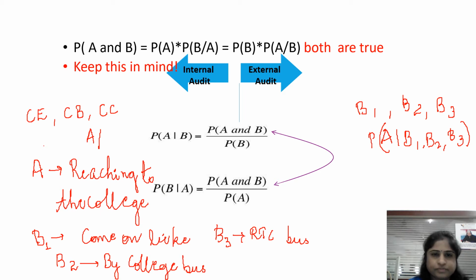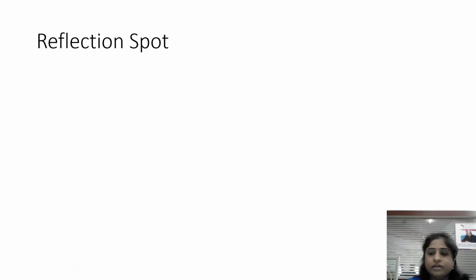So, we can find from this what is probability of A and B. It will be nothing but probability of A given B into probability of B, or probability of B given A into probability of A. Anyways, we can write it. So this is about the conditional probability. So we have defined the conditional probability.